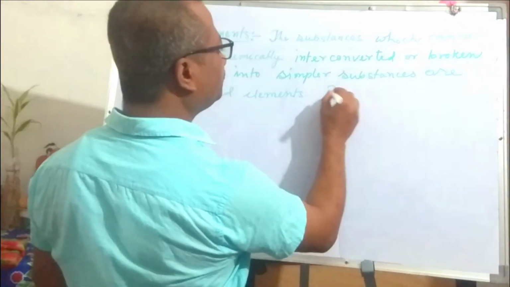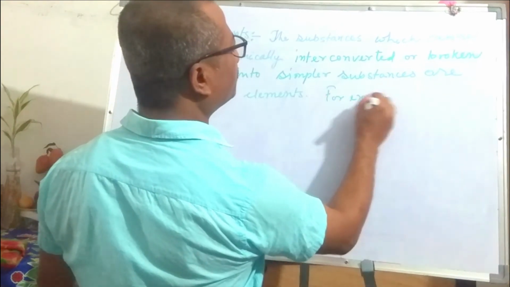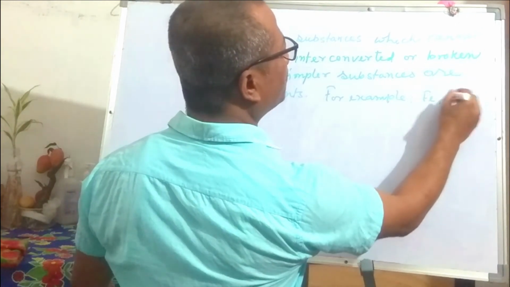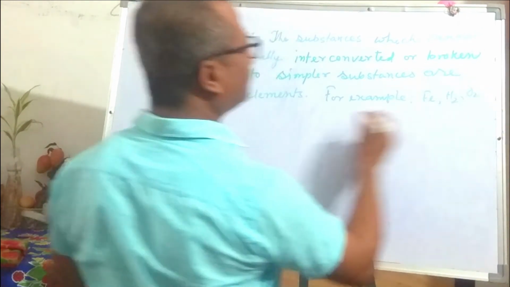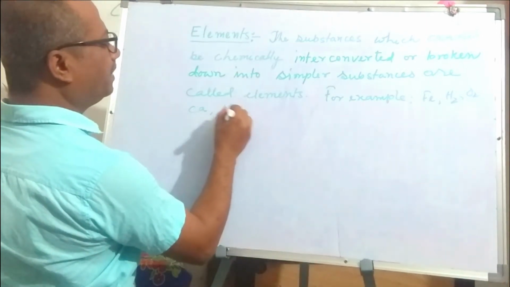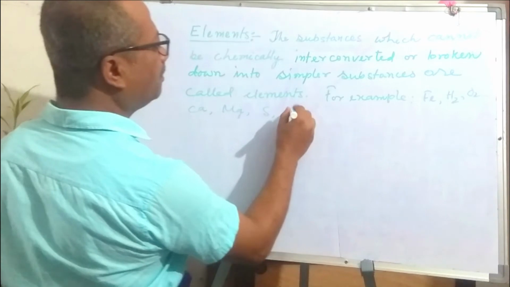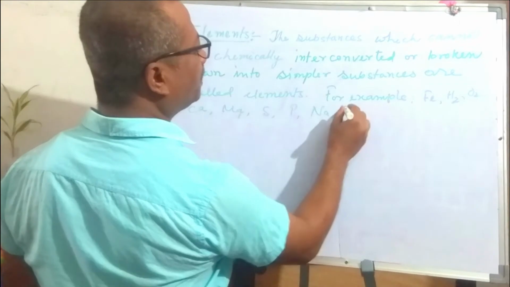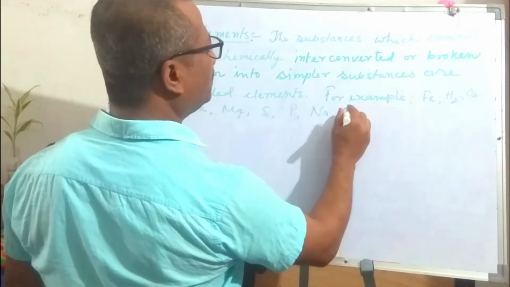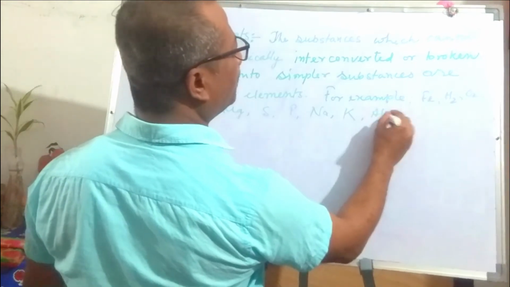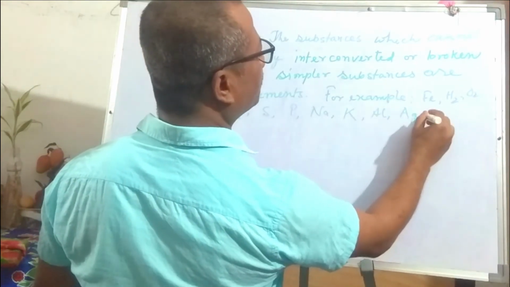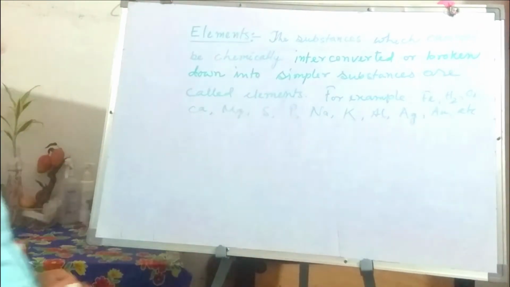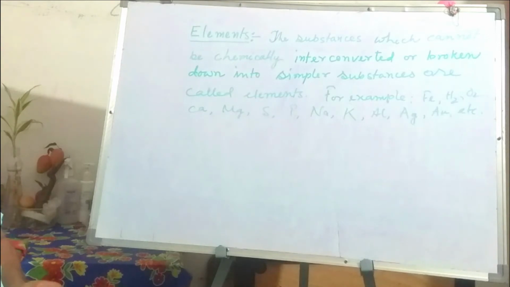For example, iron, hydrogen, oxygen, calcium, magnesium, sulfur, phosphorus, sodium, potassium, aluminum, etc. So note it down and try to understand.